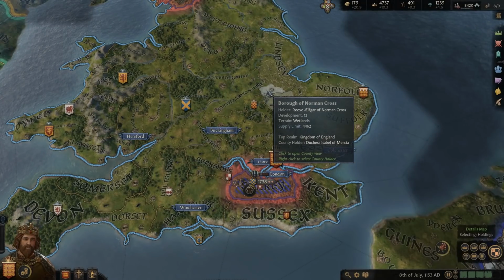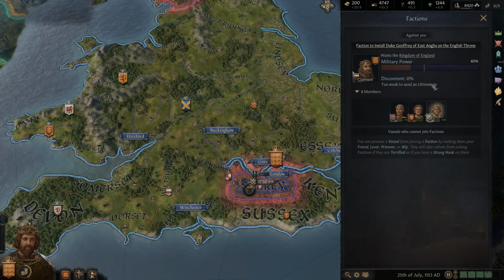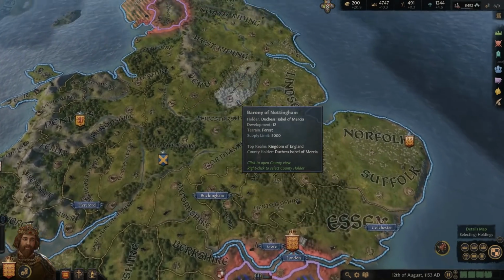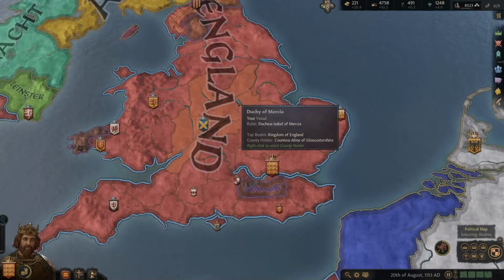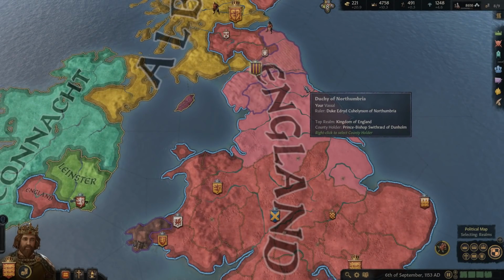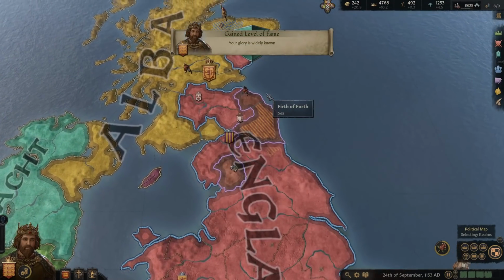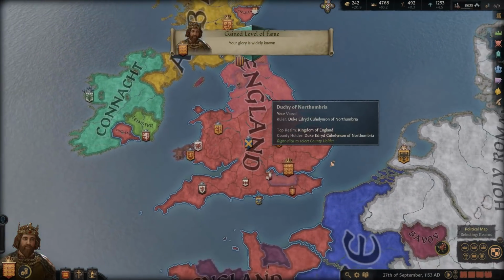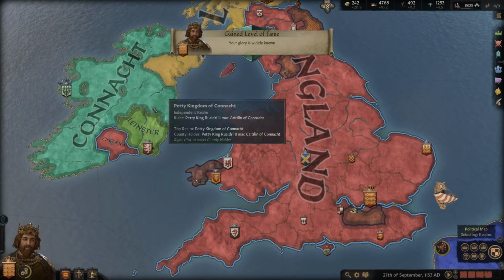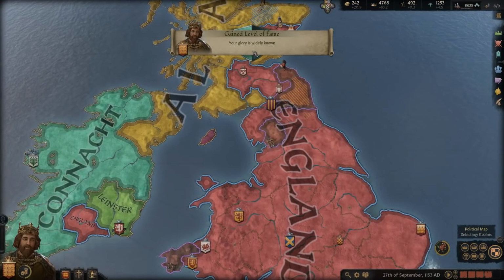We do want them to rebel. I don't see him here yet. So hopefully when he joins, if he joins, you'd expect he would, since we're rivals. If he does join, then that'll be enough to push the faction over that line. So again, we can't really declare war on anybody right now. We have to wait until the peace treaties end with France and Scotland. And there's really no point in attempting to attack anybody here in Ireland, since he controls almost all of it.